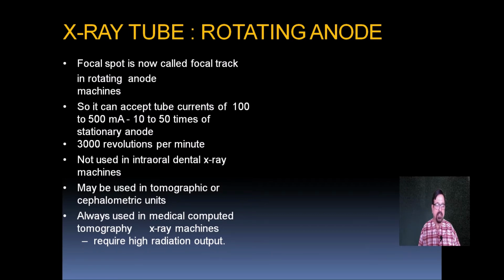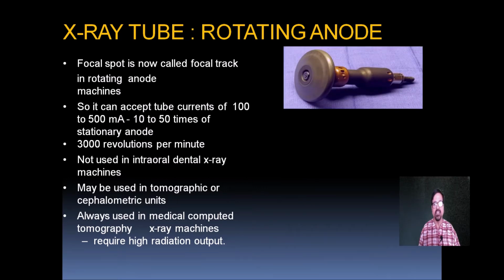So it is not used in intraoral dental machines, since they need a small machine which can be maneuvered, and the X-rays they take are of limited kV and ms. It may be used in tomographic or cephalometric units, where units means the machines. It is always used in medical computerized tomography machines, X-ray machines which require high output of voltage. Now, see this.